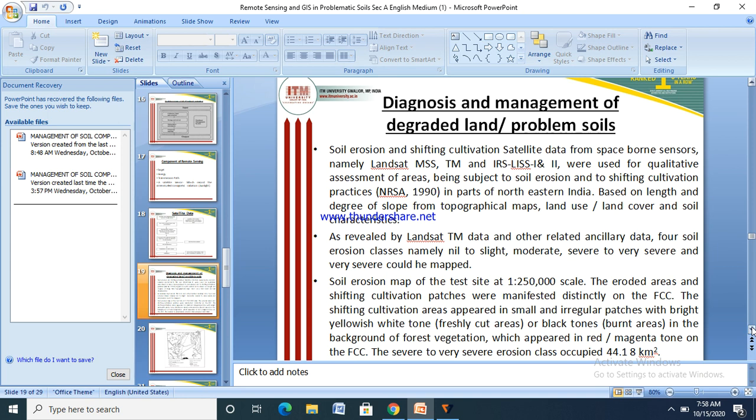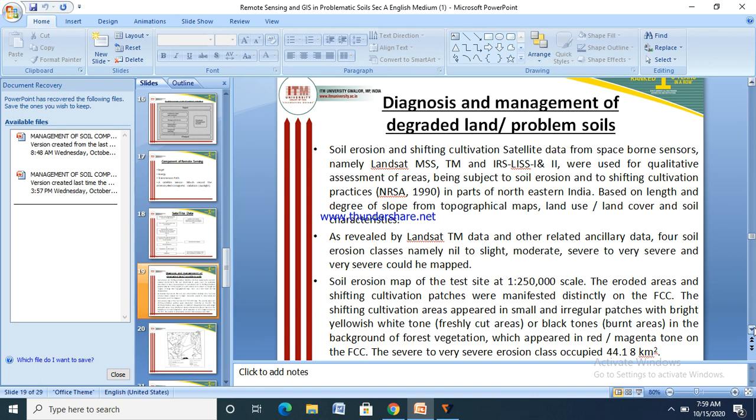The National Remote Sensing Agency, in part of northeastern India, based on length and degree of slope from topographic maps, land use and land cover, and soil characteristics, as revealed by Landsat TM data and other related data, mapped four soil erosion classes, namely nil to slight, moderate, severe to very severe, and very severe.